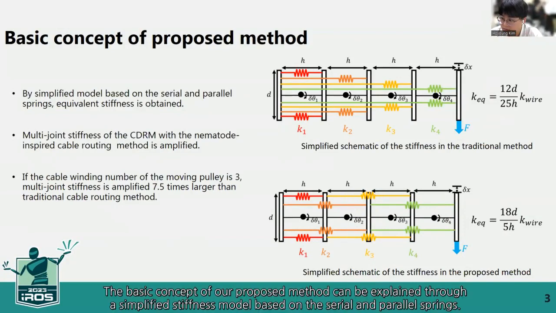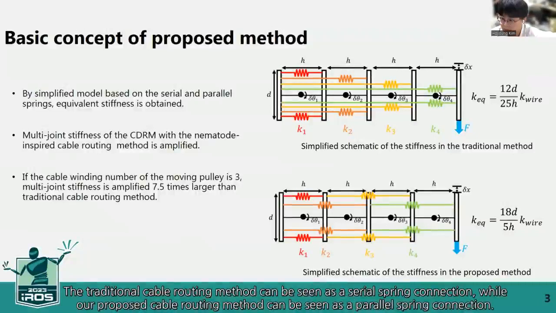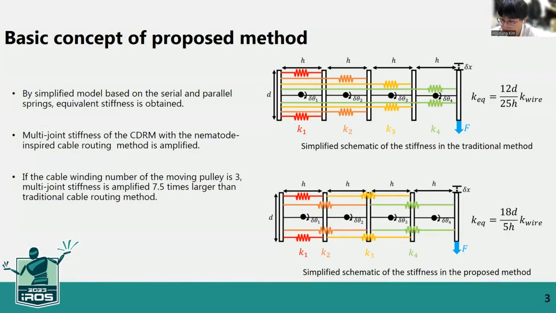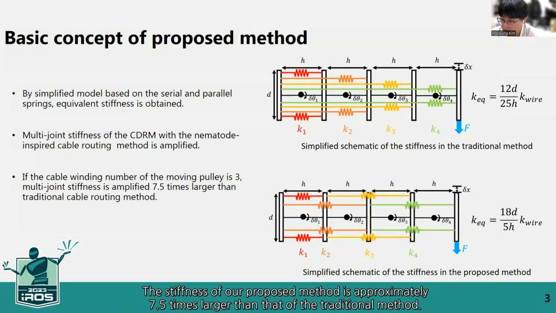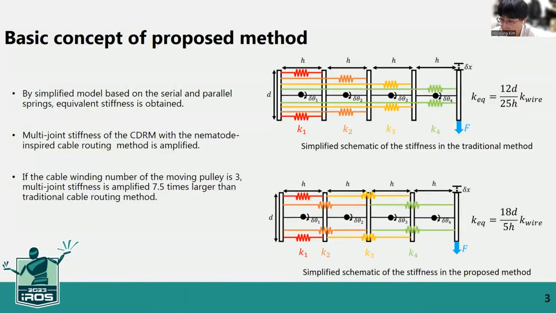The basic concept of our proposed method can be explained through a simplified stiffness model based on serial and parallel springs. The traditional cable routing method can be seen as a serial spring connection, while our proposed cable routing method can be seen as a parallel spring connection. For instance, when the cable winding number of the moving fluid is set to 3, the stiffness of our proposed method is approximately 7.5 times larger than that of the traditional method.